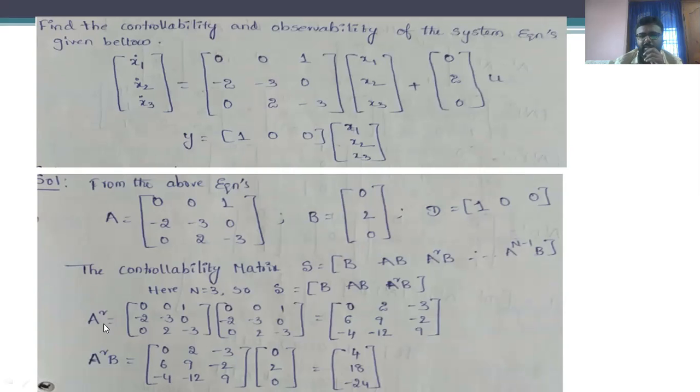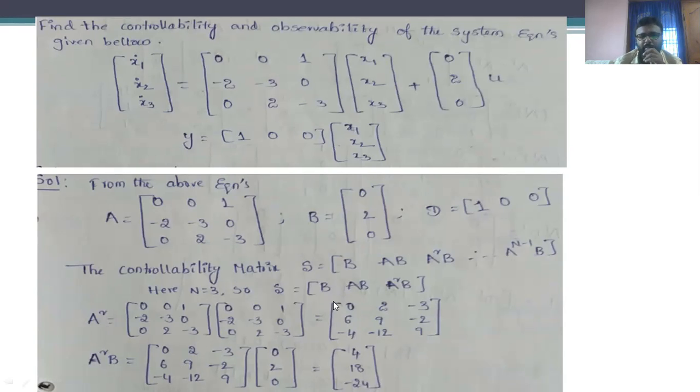And after the A square we have multiplied that particular A square matrix with capital B. We have evaluated the matrix, that is a 3 by 1 matrix, that is 4, 18 and minus 24.